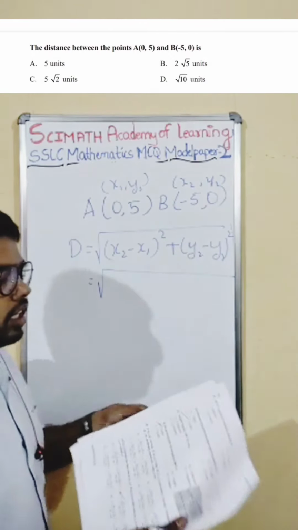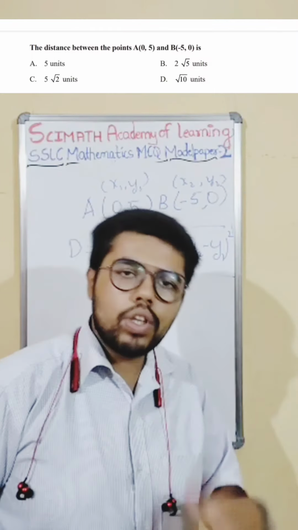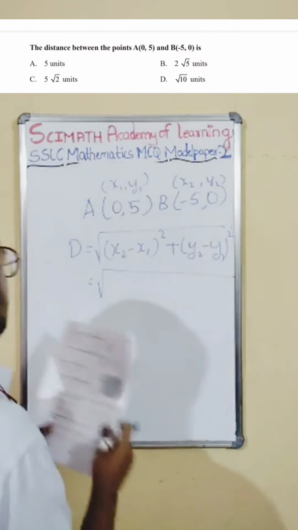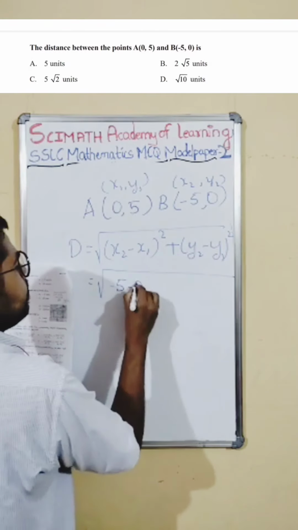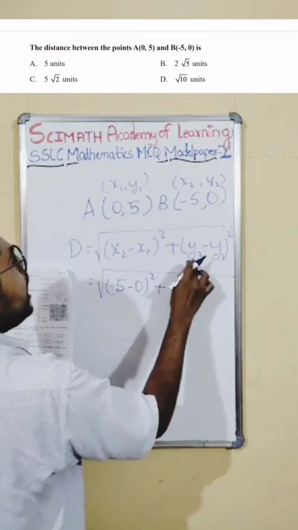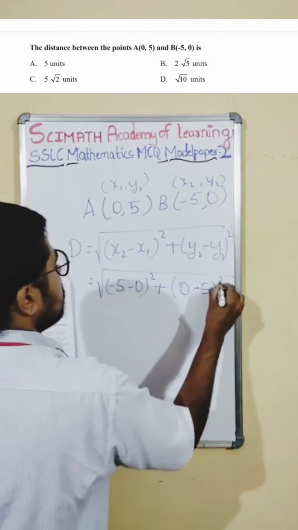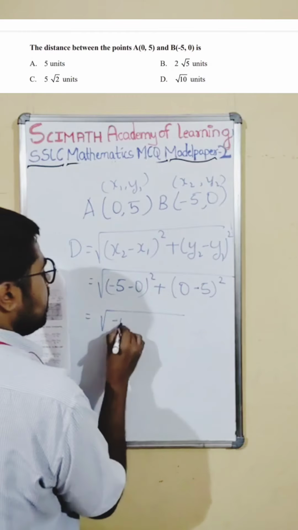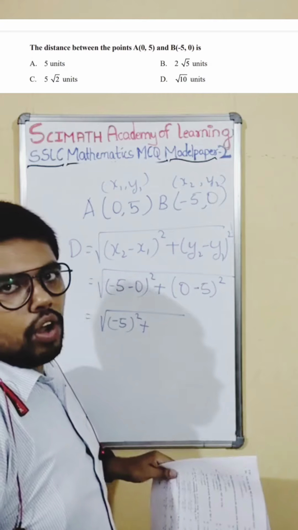Okay, I told you in the last sheets they will give a few sheets for your working, 3-4 sheets for a working place. Go there and you can work out there. Okay. So now x2 is minus 5, x1 is 0 square plus y2 is 0 minus of 5. So here if you see minus 5 square, 0, no, anything added or subtracted to 0 is 0.